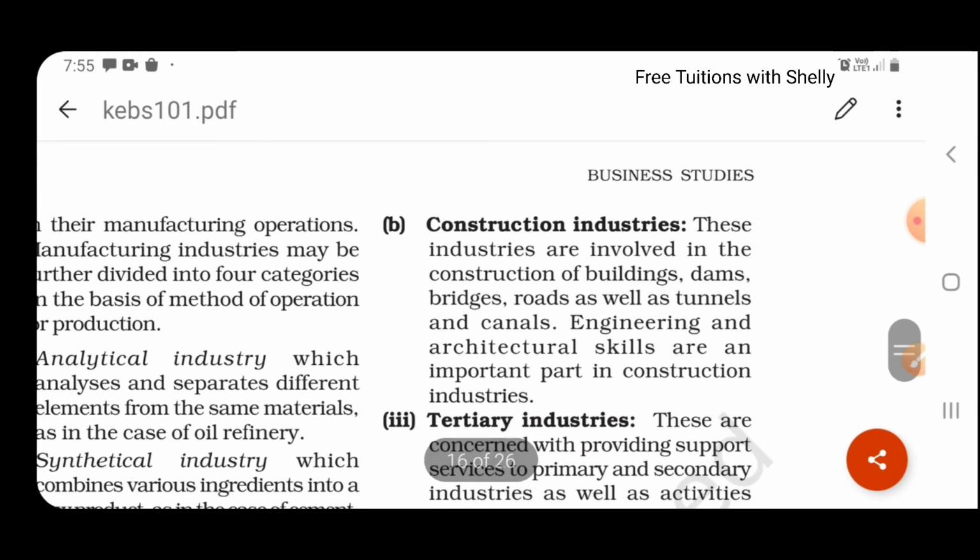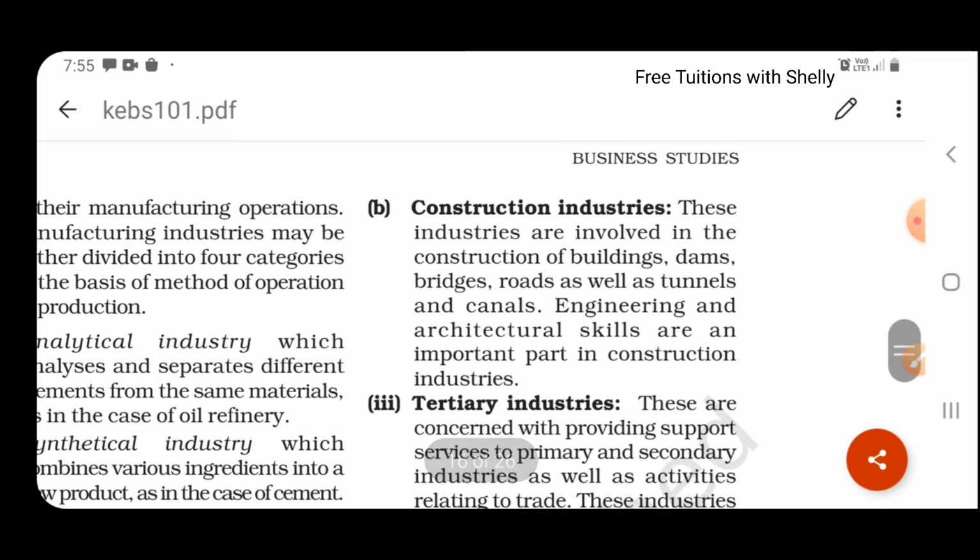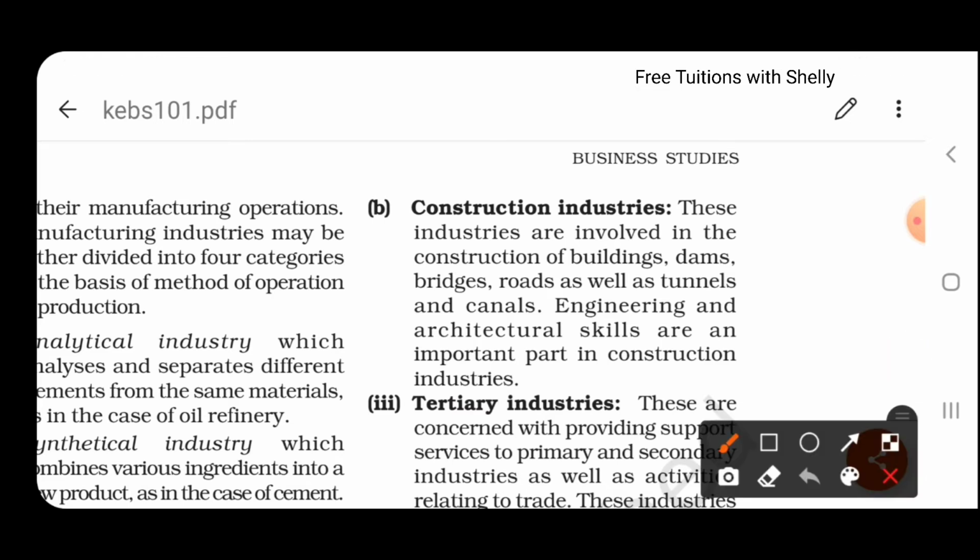B is construction industries. What does construction industry mean? These are engaged in building dams, bridges, roads, tunnels, canals. All these are construction industries.